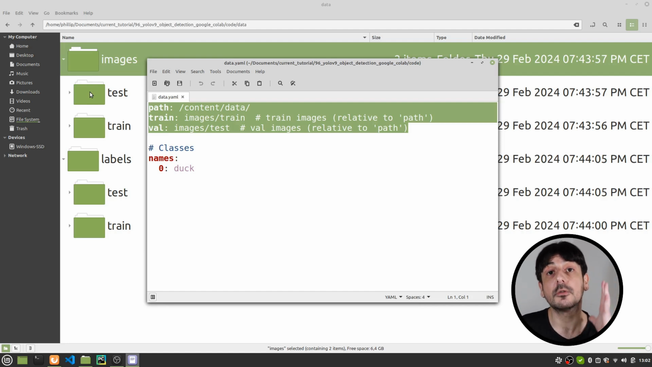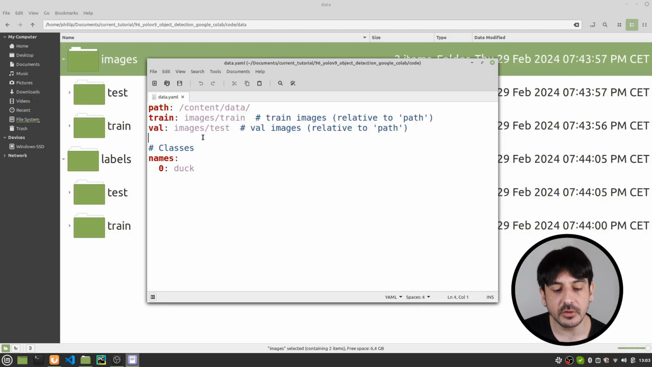So that's my recommendation for you in case this is the first time you train this object detector with Yolov9. Just follow along and put everything into the exact same structure as me, and everything is going to work just fine. Most likely everything is going to work just fine.